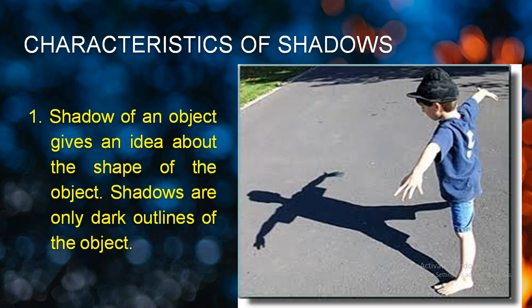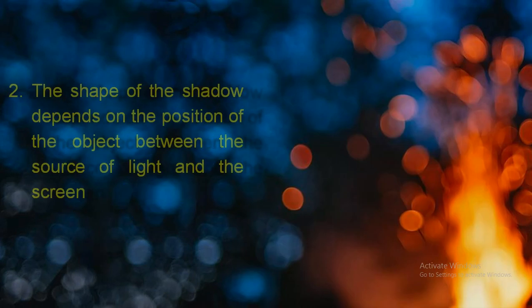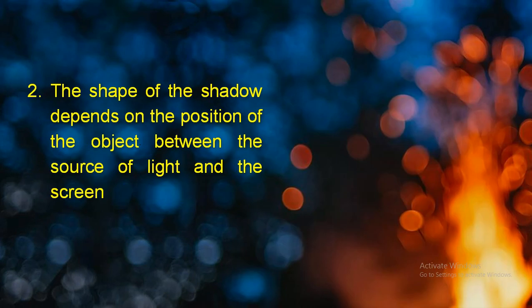He has one nose, two eyes, one lips. Can you see them inside the shadow? No. So it is not going to give you full information related to the color, texture and all. It is just providing you the guideline, or should I say outline, of the shape of an object. That's it. Okay.